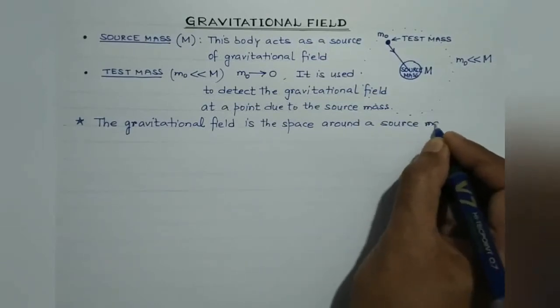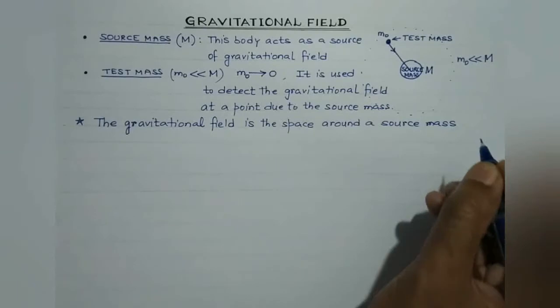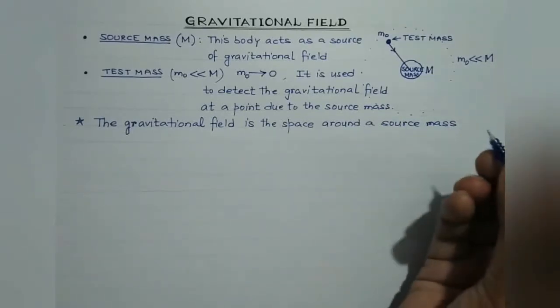Like Earth, it will behave as a source mass. The gravitational field will be due to the Earth.